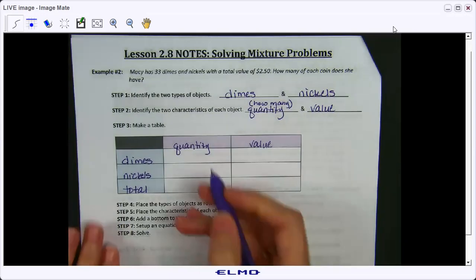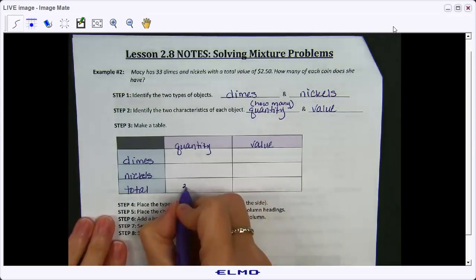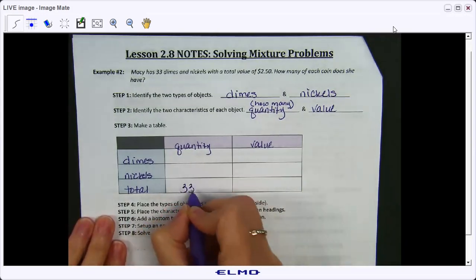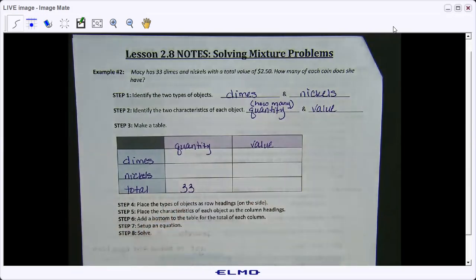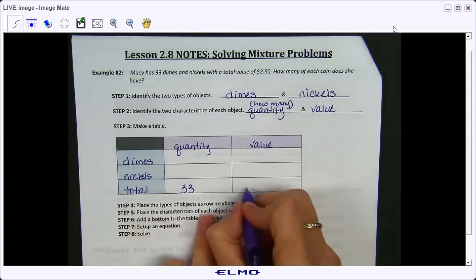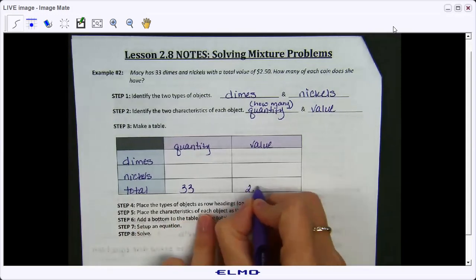So that would be the total quantity or the total amount. How many? Okay. She has a total value of $2.50. So where's that gonna go? Yeah, the value, the total in the value column. So we have 250.